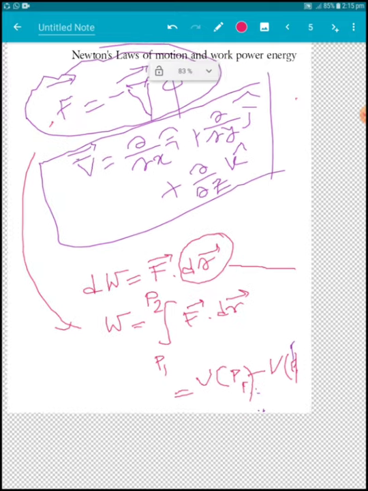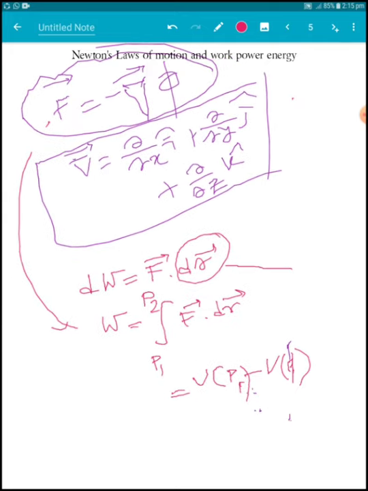Why? Since F can be represented by the negative gradient of V, where V is the scalar function.